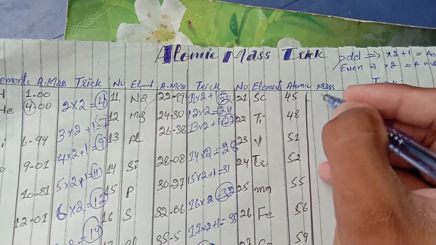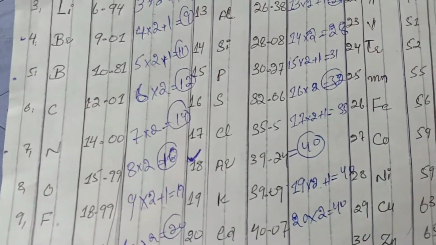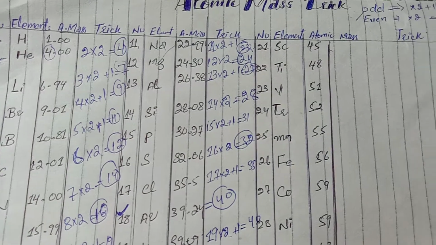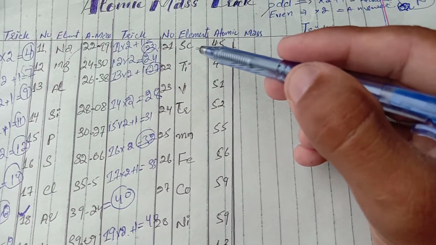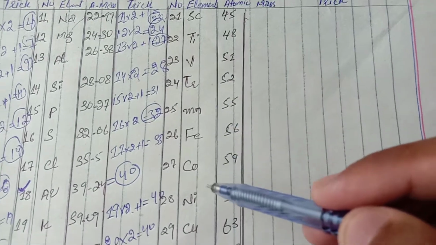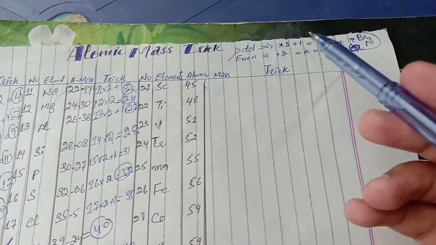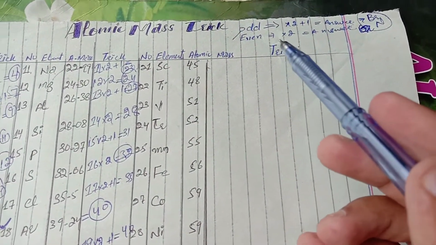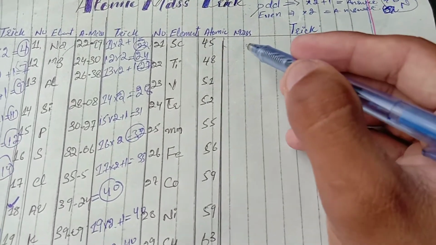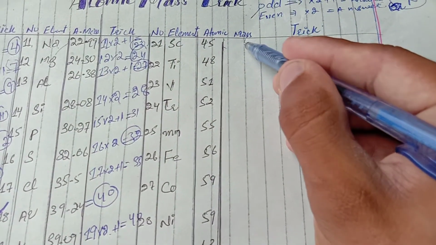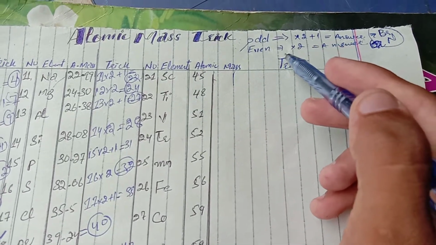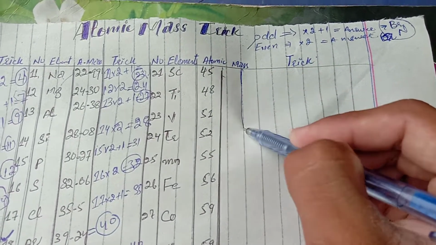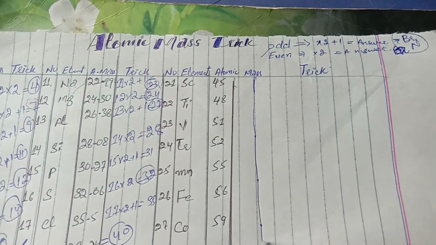Now, by using these two tricks, you cannot find the atomic mass of scandium, titanium, etc. You cannot use these two tricks alone to find the atomic mass of these elements. But here you will just add a number. By adding the number, you can apply these two tricks, and with the help of this you can find the atomic mass of the element.